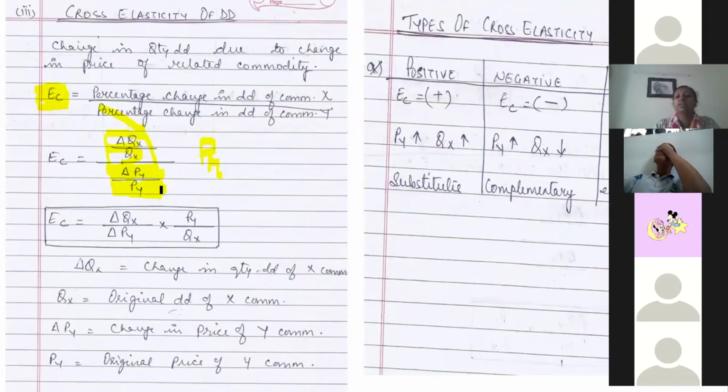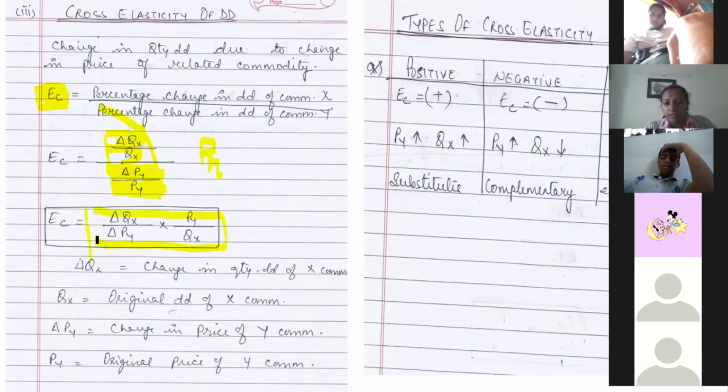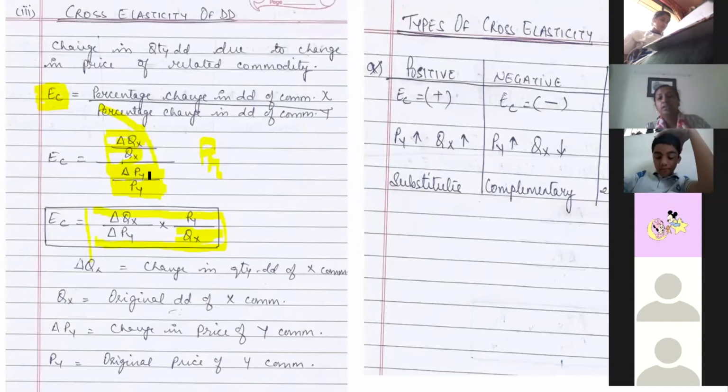Price elasticity of demand is between the same commodity, quantity of X and price of X. This is between quantity of X and price of Y. So your formula comes like this: EC equals change in Q by change in price of Y commodity, multiplied by price of Y commodity divided by quantity of X. Is this clear in cross elasticity of demand? Anybody has any problem in this? Please pay attention to the X and Y, because here we are taking two commodities. We are seeing the relationship between one commodity and the price of another commodity.